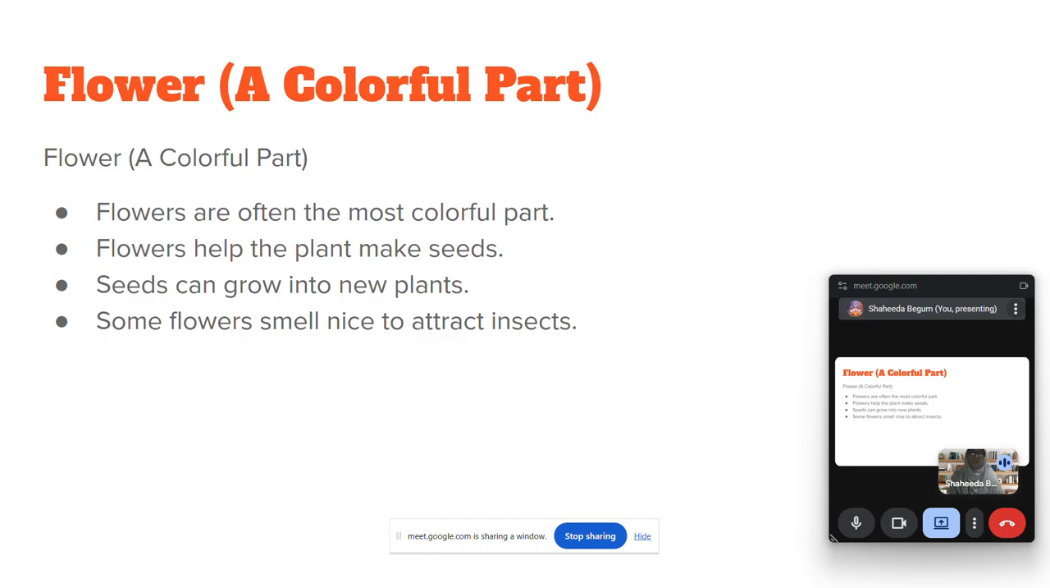A flower is a colorful part. These flowers make seeds. From the flower only we get seeds, and seeds grow into a new plant. Some flowers are very nice to attract the insects. By the smell of the flower, some insects are attracted and they suck the nectar.